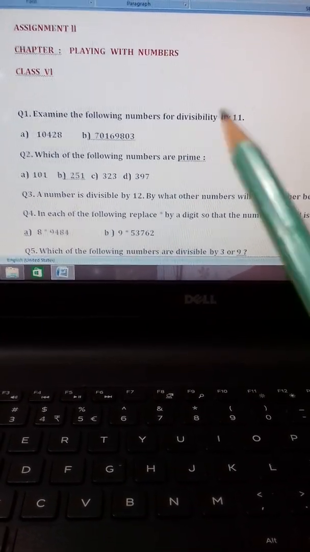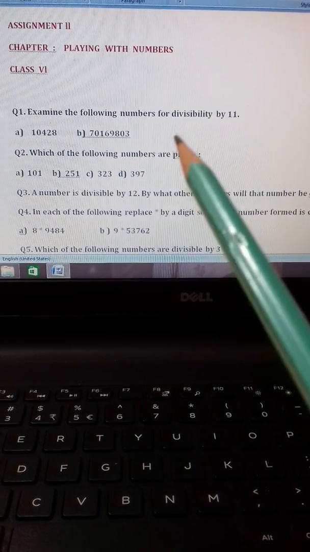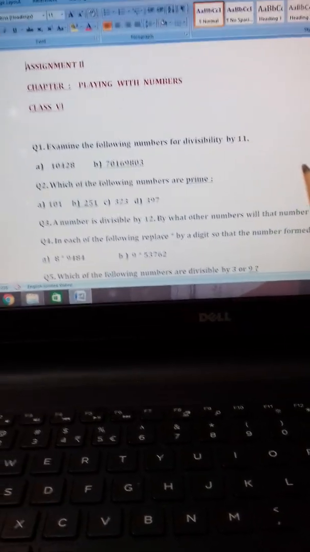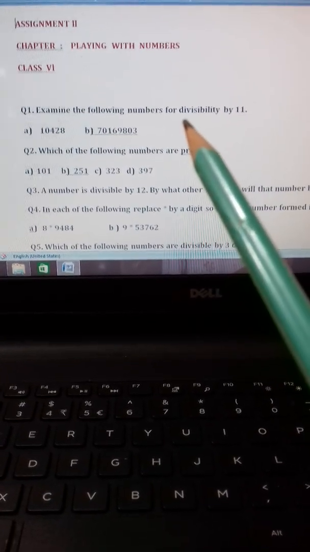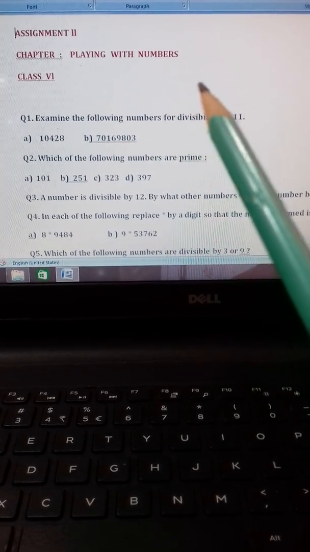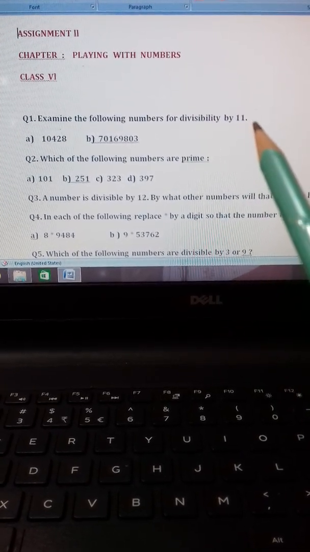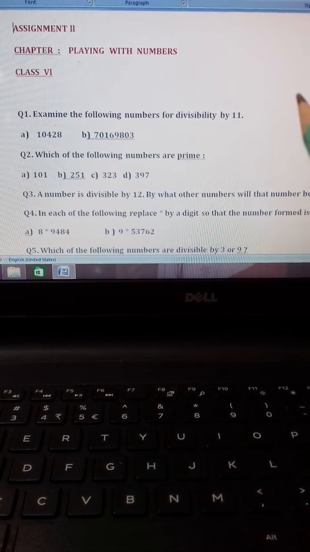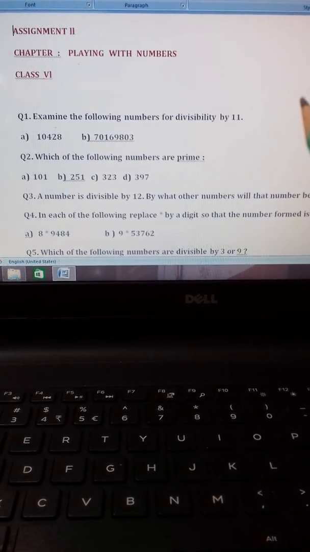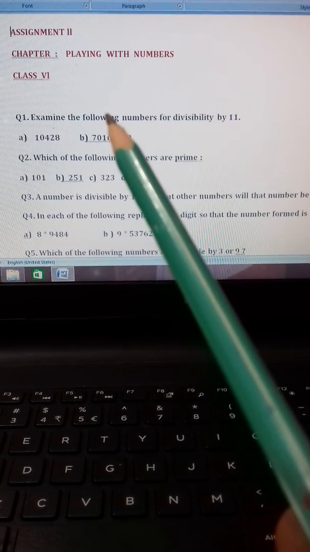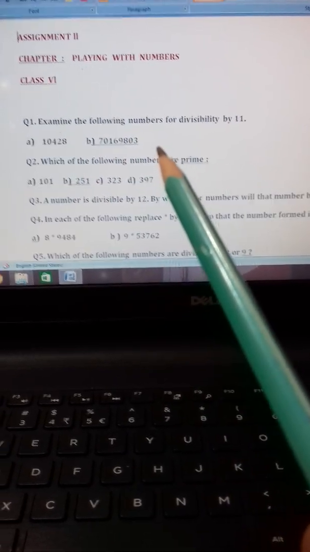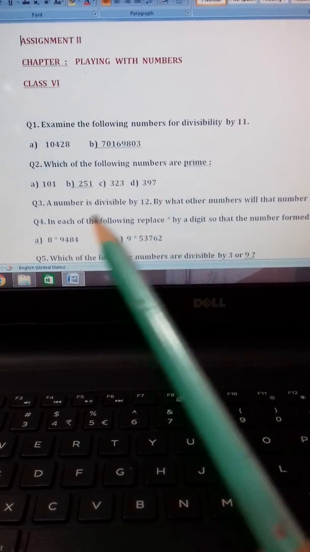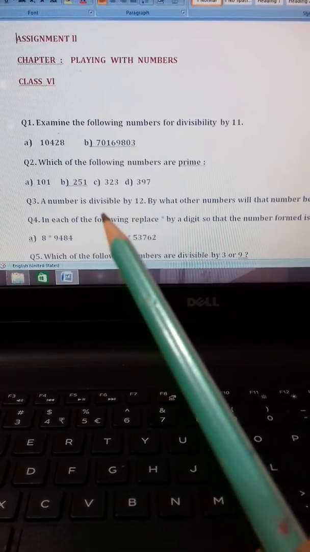Clear? Now see, here I have given, I taught you what divisibility is, all of these. Clear or not? So here it is given, examine the following numbers for divisibility by 11. How to follow the divisibility rule by 11, I taught you. So these are on the basis of that. Next one given, you have to choose which are the prime numbers.